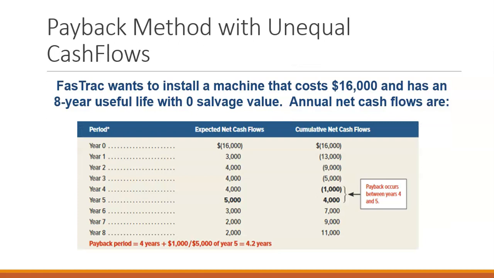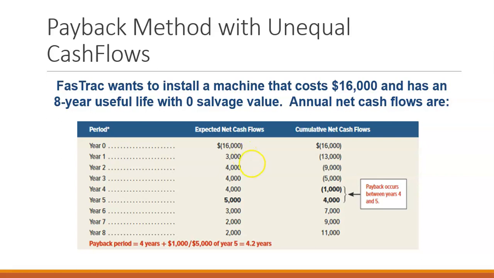If we have unequal cash flows, then we need to look at what the individual cash flows are in each year. So same machine, $16,000 capital outlay, but we have expected cash flows every year that are different. So in this, we look at each year at a time. As I said before, when we're looking at capital budgeting, year zero is the cash outlay. So when we buy the piece of equipment, that's considered year zero. We pay $16,000 for the equipment.